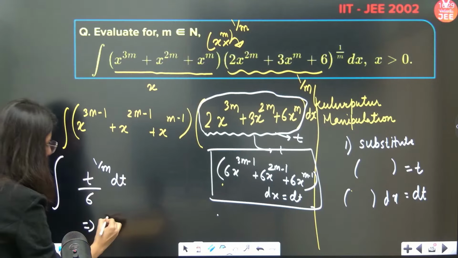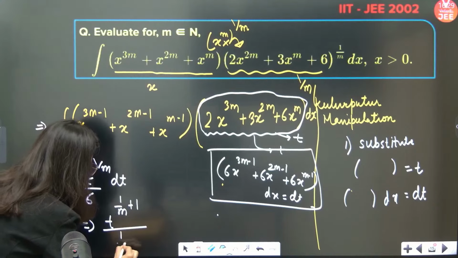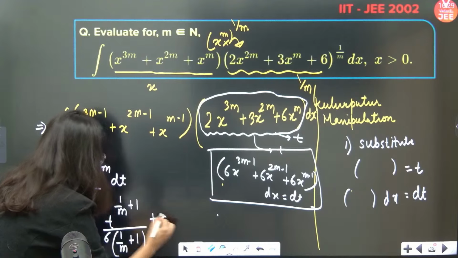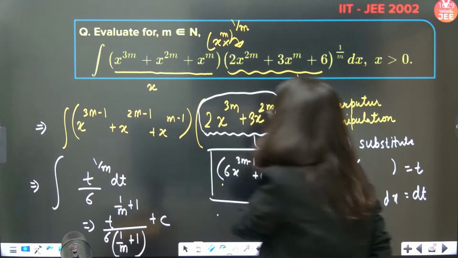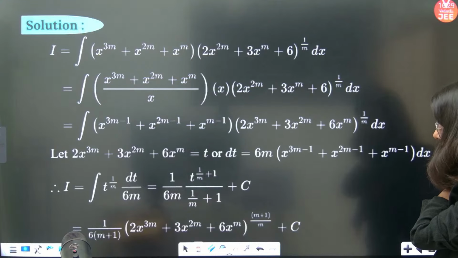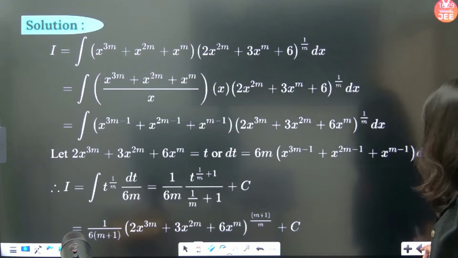So if you integrate, this is t power 1 by m plus 1 upon 1 by m plus 1, and this is your 6, plus constant. So now this integration is done. m is also there, correct?